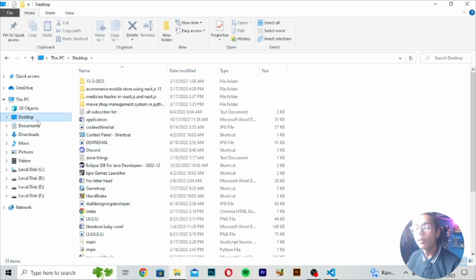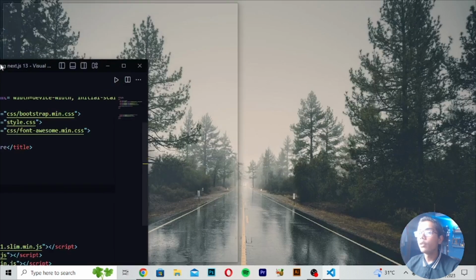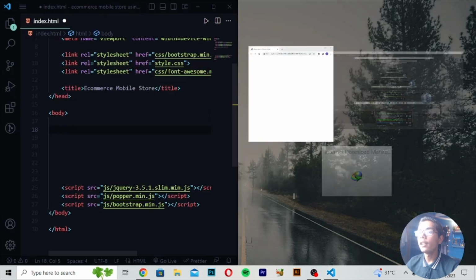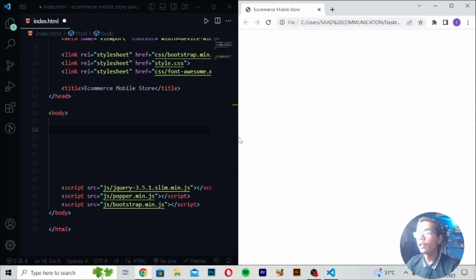So here I will be moving to my desktop. This is my folder and this is my file here. So I will be double clicking and opening this. After opening this, I will be doing it side by side. At the left we are getting VS Code and at the right our interface here.